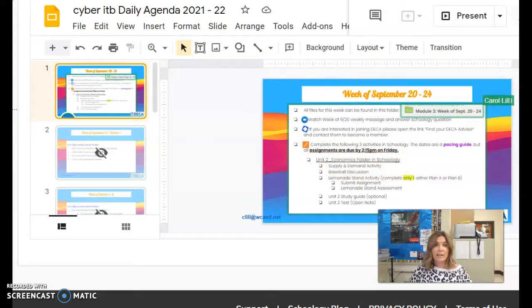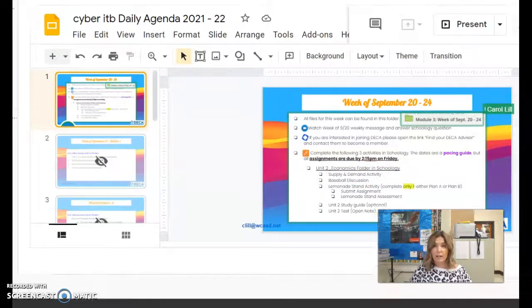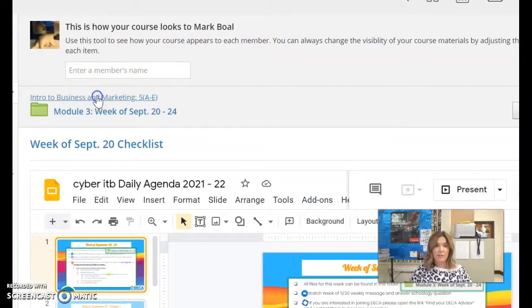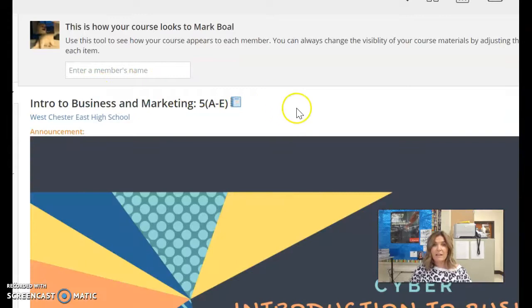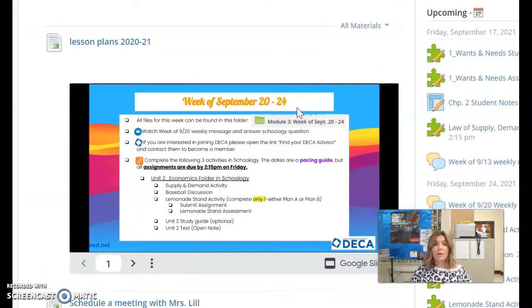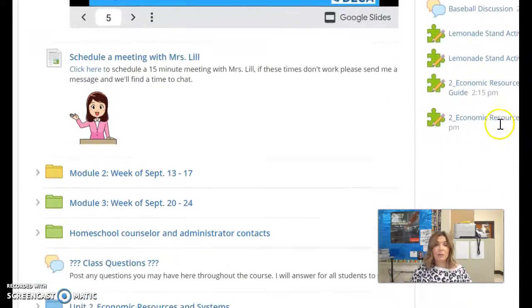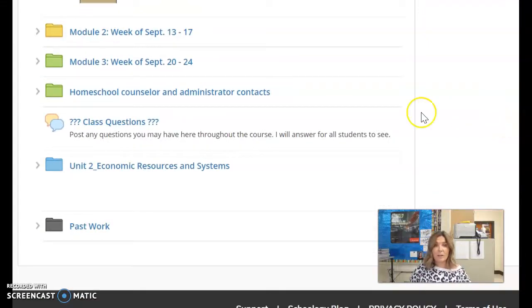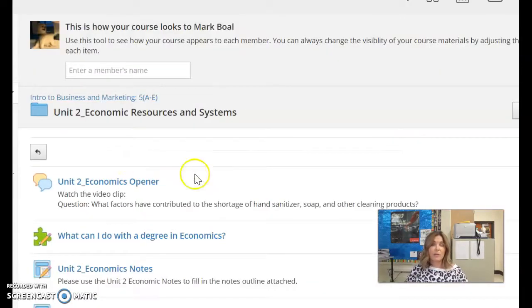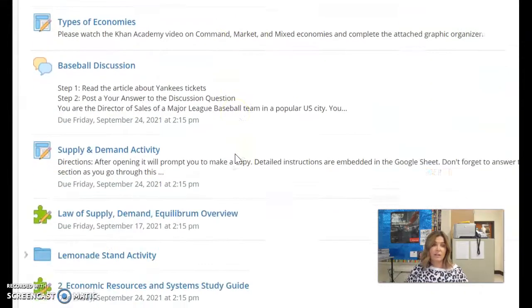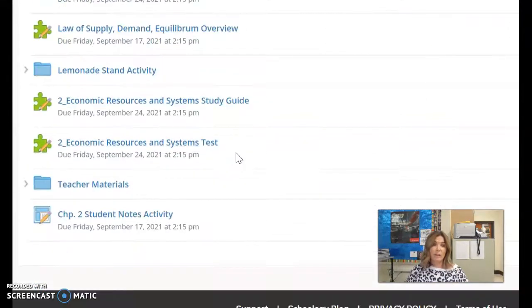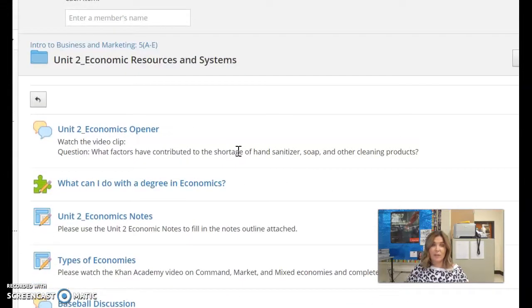So when you get ready to come in and work on a couple of your things, that's going to be the label for where you're going to be able to find your information. I'll try to make sure I've got the most current folder up to date. So here you go, Unit 2, Economic Resources and Systems. And right in there, you'll be able to find all of your different Chapter 2 work that we're going to be doing.